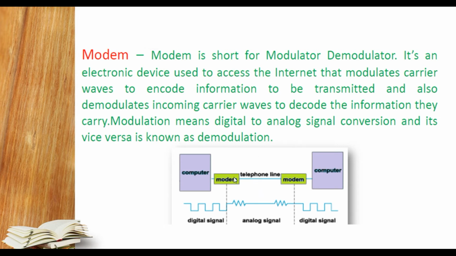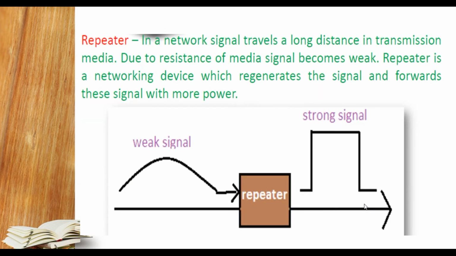One of the biggest reasons we are using the modem is that a telephone line understands only the analog signal. An analog signal travels a longer distance as compared to the digital signal. You can see here the digital signal in the form of this particular square signal, and this is the analog signal in this format, and then the digital signal again.